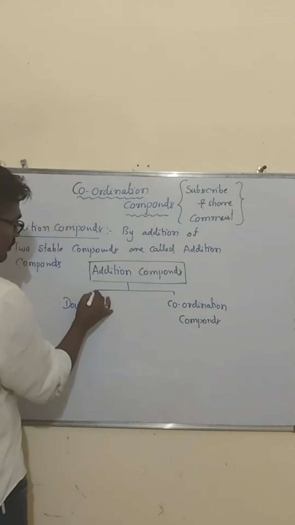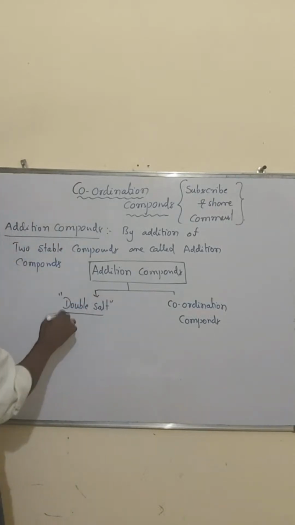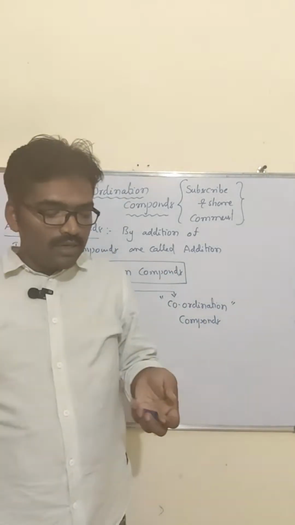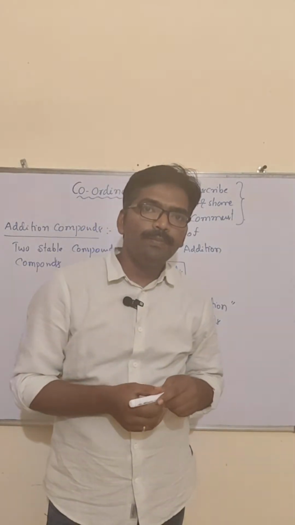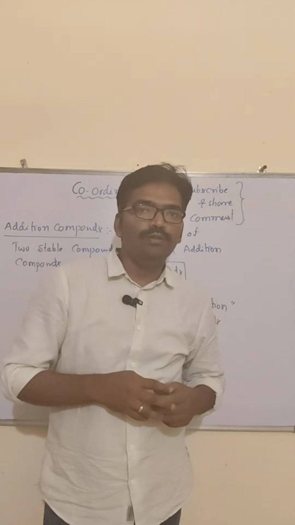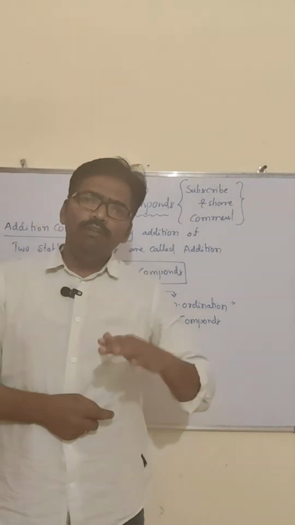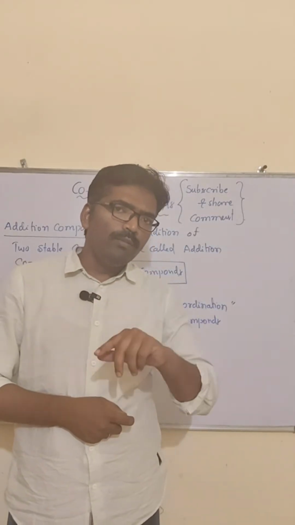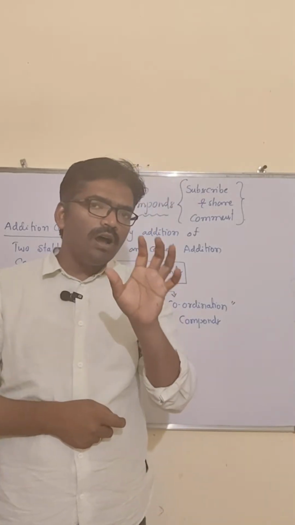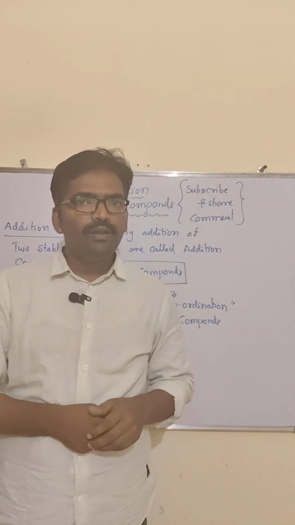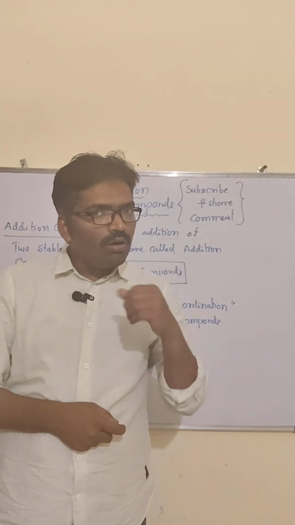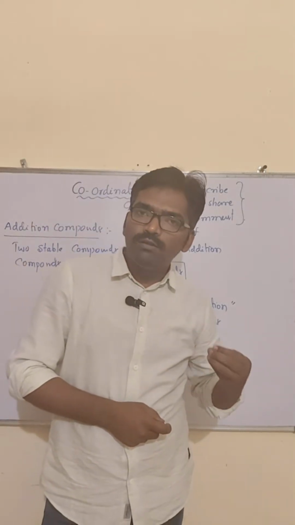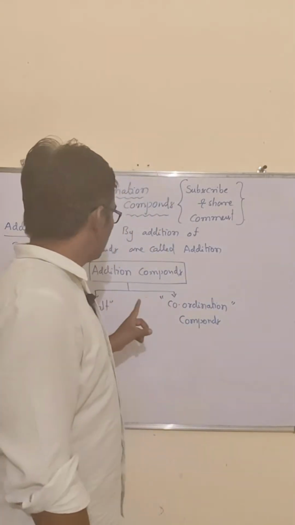Sir, what are double salts? What are coordination compounds? First we have to discuss the double salt. Sir, after the addition of two salts, an addition compound is formed, and that we are calling a double salt. Even after the formation of the double salt, whatever ions are present in the particular compounds do not lose their identity. Compounds that do not lose their identity, we call such compounds double salts.